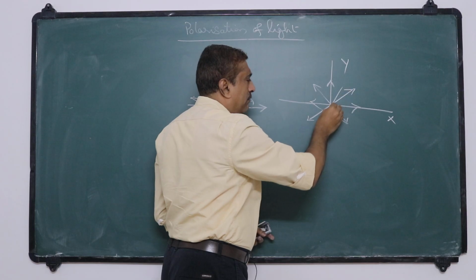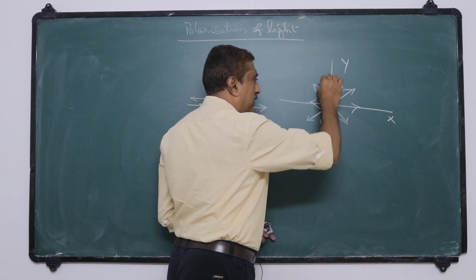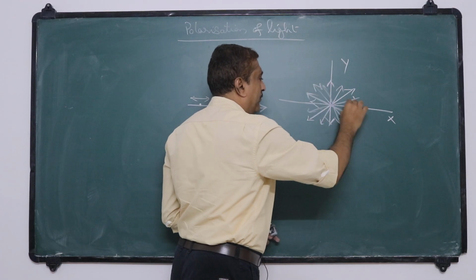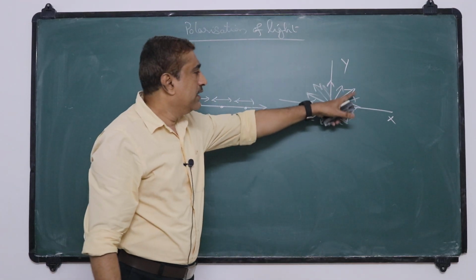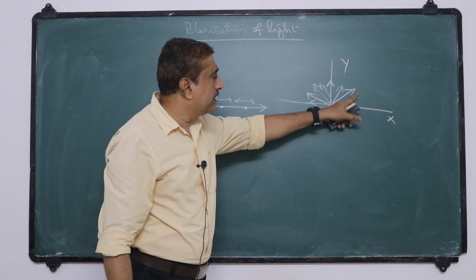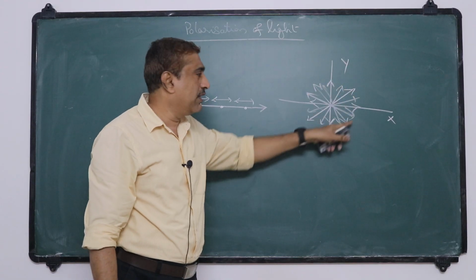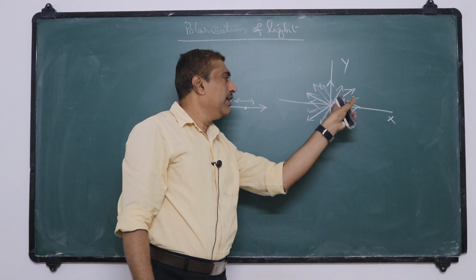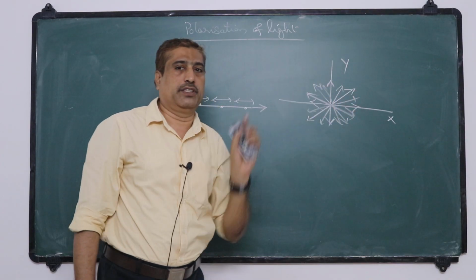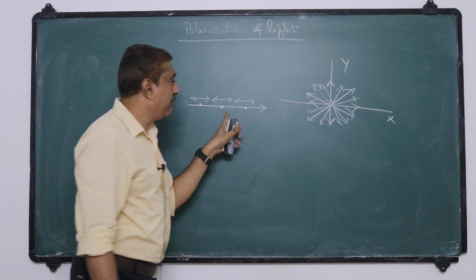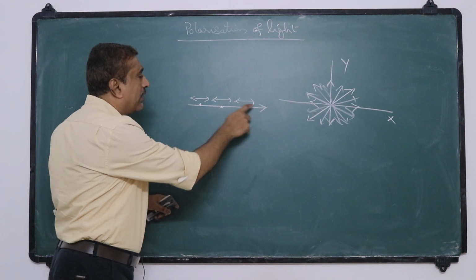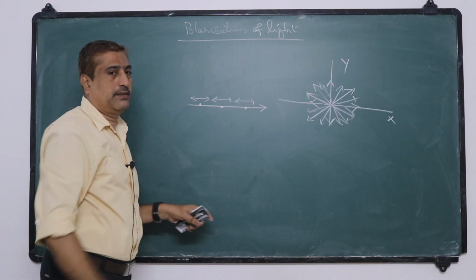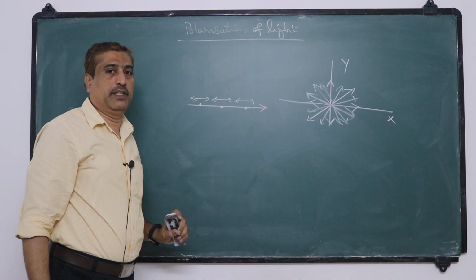So we can have a number of possible directions for the vibration, a number of directions in the xy plane if the z-axis is the direction of propagation. But in case of a longitudinal wave, there is only one direction possible for the vibrations of the particles as the wave propagates through the medium.